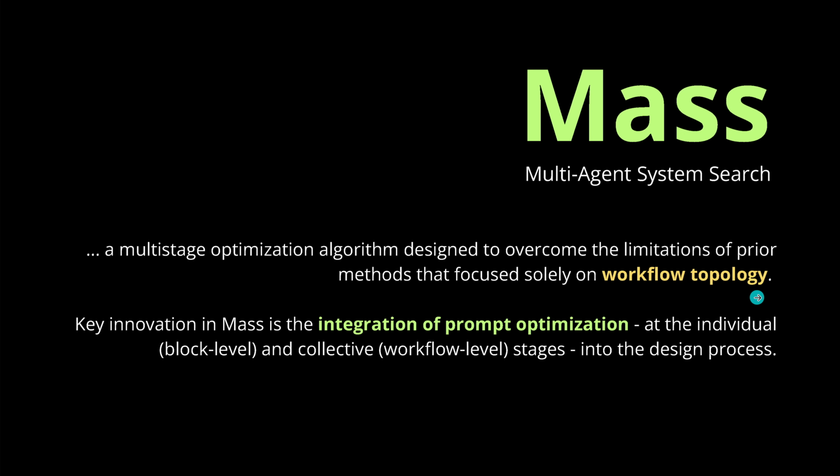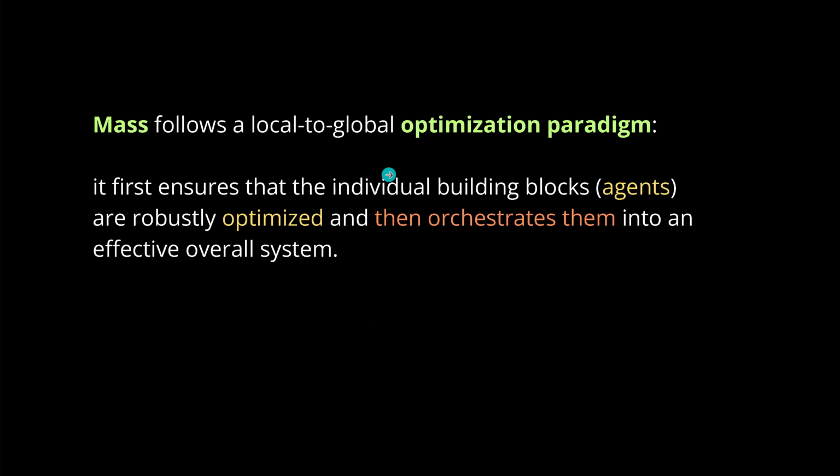But you know, it's also a challenge to explain this in a simple way. So let's start. As I told you, MAS is, if you want to be a little bit more specific, a local to global optimization paradigm, no? It simply ensures that the individual building blocks, these are single agents, multi-agent configurations in a particular way, are robustly optimized and then orchestrated into an effective overall system.